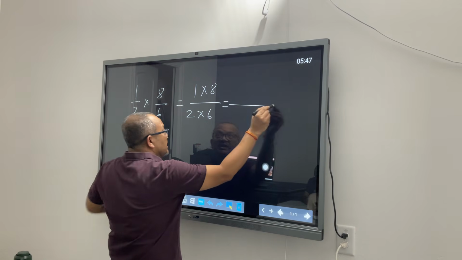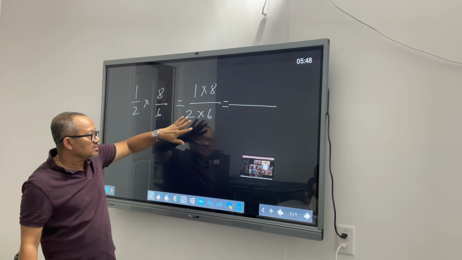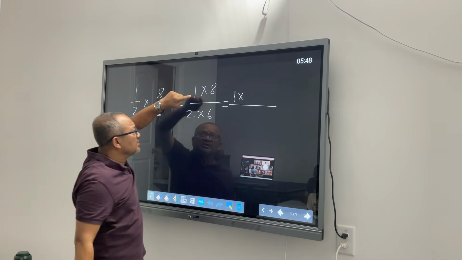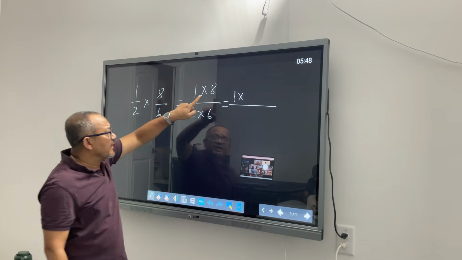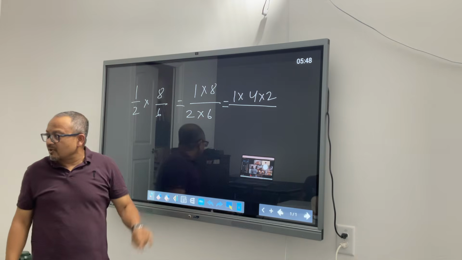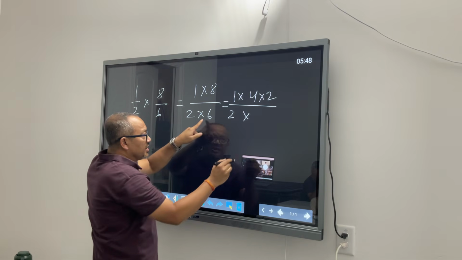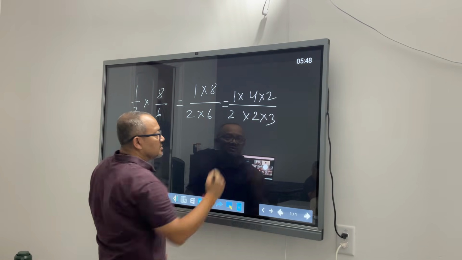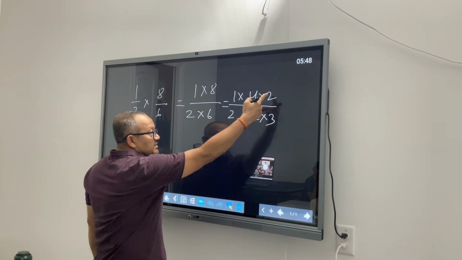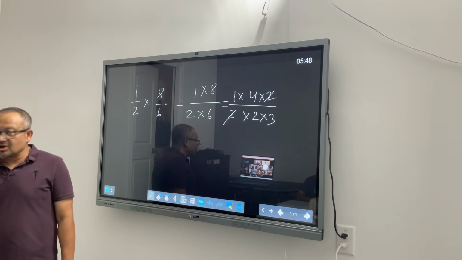Okay. Now, in this situation, I see that I have some numbers which are part of the same table. Don't think too much about it. Let's simply break. 1 you cannot break. Okay? You cannot factorize it. 8 you can factorize as 4 times 2. Let's do it for now. 2 is already small enough. You cannot break it further. Let it remain as 2. But 6 you can certainly break into 2 into 3. As soon as you did that breakdown, you see that you have the same number common. This one and this one, you can do tic-tac-toe. You can knock it off.